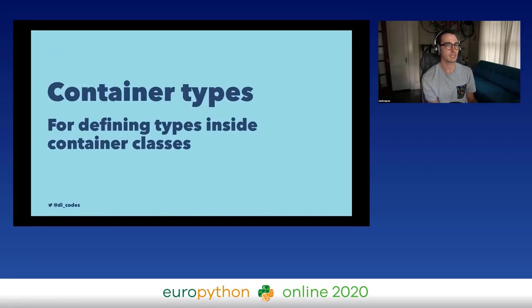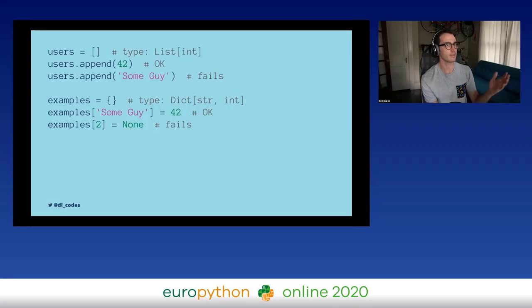It also defines some container classes. So these are things like lists and dictionaries. So we can type the keys or values of a dictionary, for example. Like I could define a list that contains all integers, and trying to append a string would fail. I could define a dict that has a key of a string, value of an integer, and similarly, trying to go against the typing would fail the type checker.